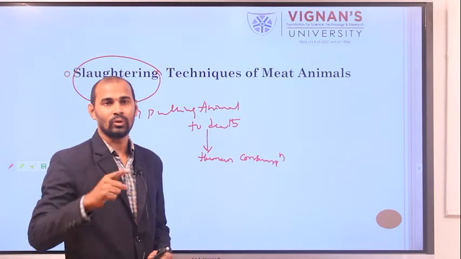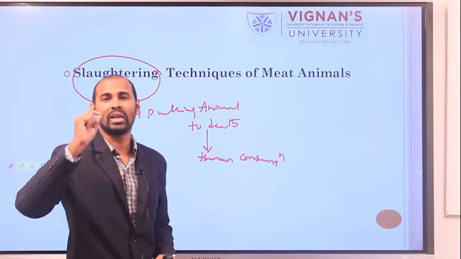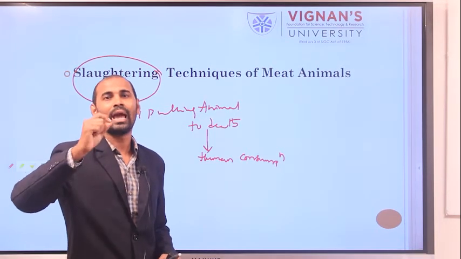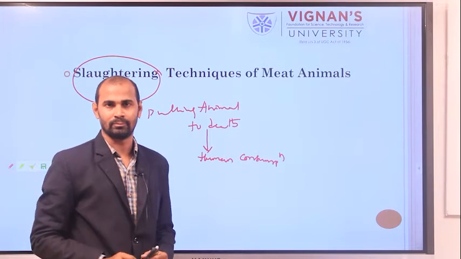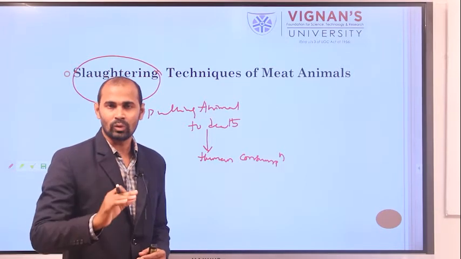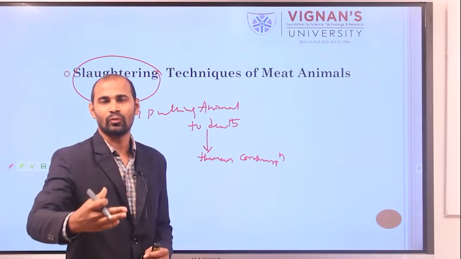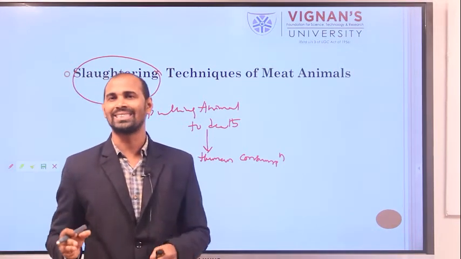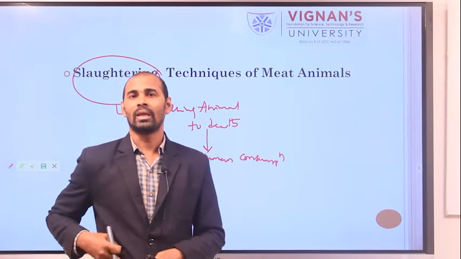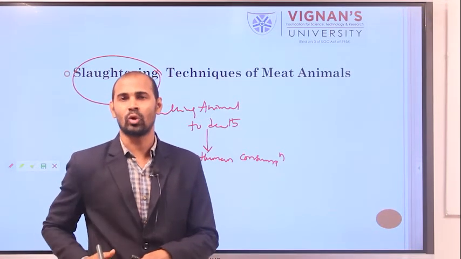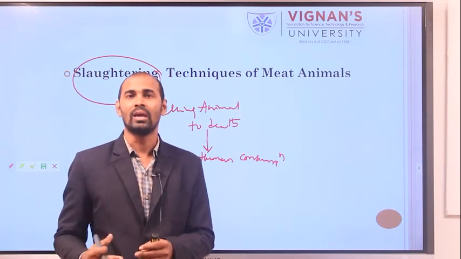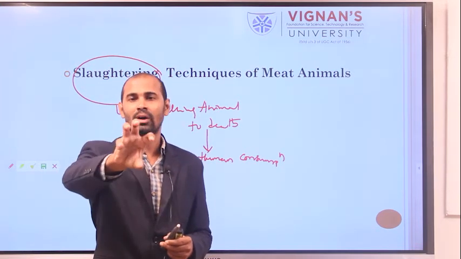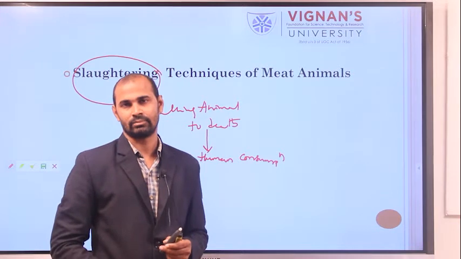One is that it is essential that you should not cause undue cruelty to the animal. If you do cause cruelty, the glycogen stored in the liver will be consumed because of excitement, and the color of the meat may decrease.